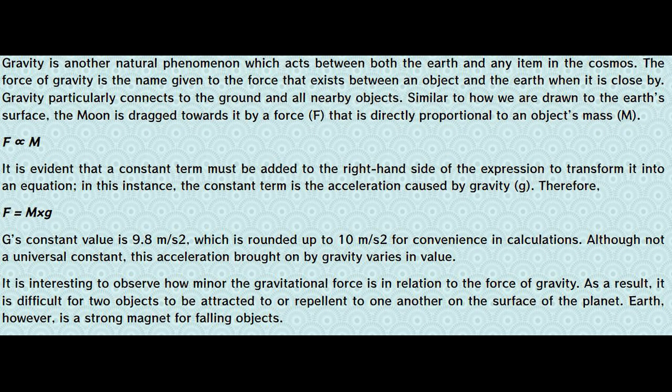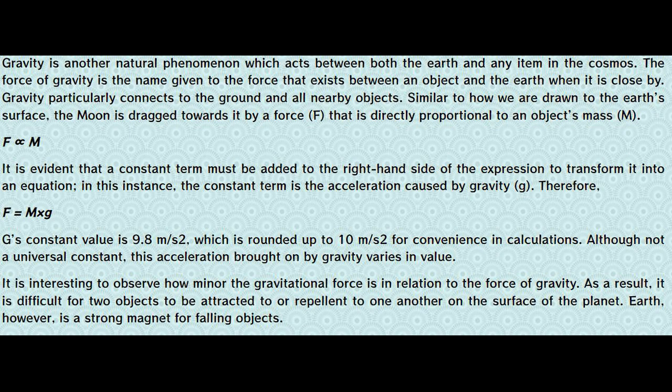Difference between gravity and gravitation. Gravity is a natural phenomenon which acts between the Earth and any item in the cosmos. The force of gravity is the name given to the force that exists between an object and the Earth when it is close by. Gravity particularly connects to the ground and all nearby objects.